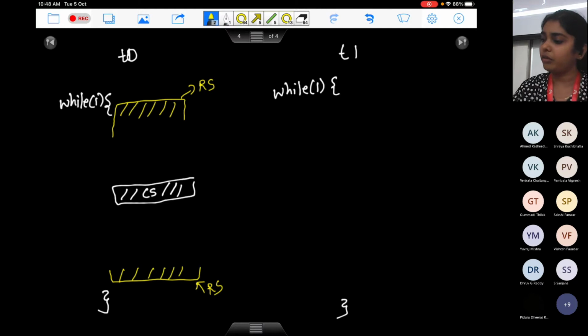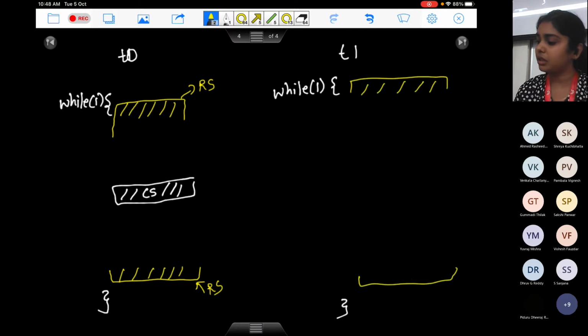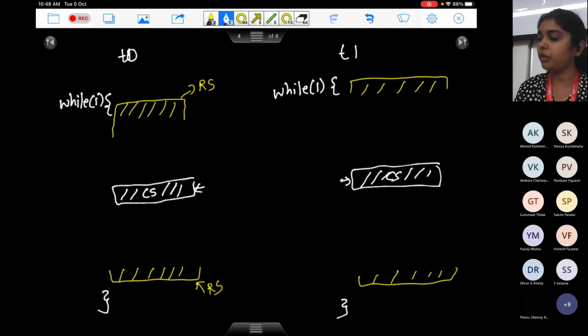Okay, here we have T1. T1 also has the same things. So some remainder section here, some remainder section here, and here again this is the critical section. Please note that the code here will be different from the code which is written here. It can be the same, it can be different. The only idea is both of these are accessing the same shared variable, which can be a data frame, an array, a normal integer or some other data type. It's just that they are accessing the same shared memory.